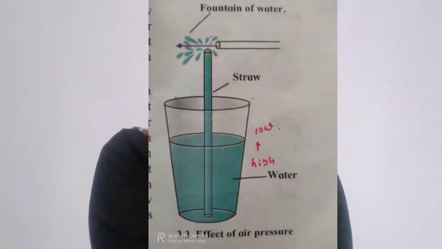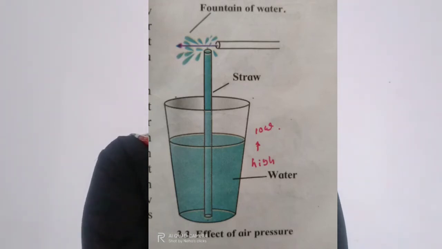Students, observe figure 3.3 and do this simple experiment at home. For this experiment, you will need two pieces of straw, one long and one short, and a glass of water. In a plastic cup you have to take water. So what you need? A plastic cup with water, and second, two straws, one small straw and one long straw. Take some water in a plastic cup and hold a straw upright in it. So in this way you have to take a plastic cup. In that cup you have to hold a straw.